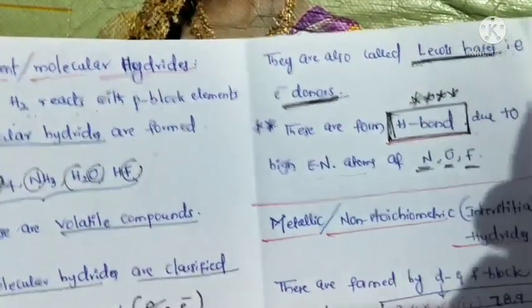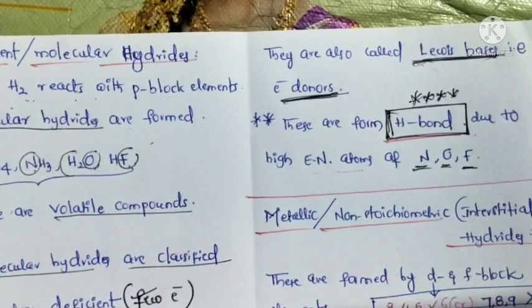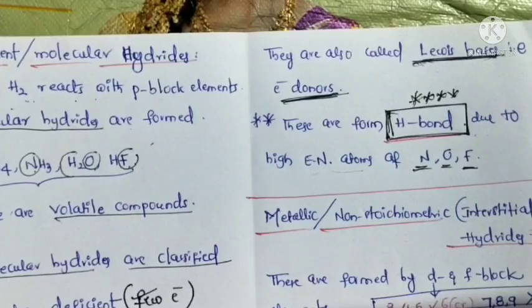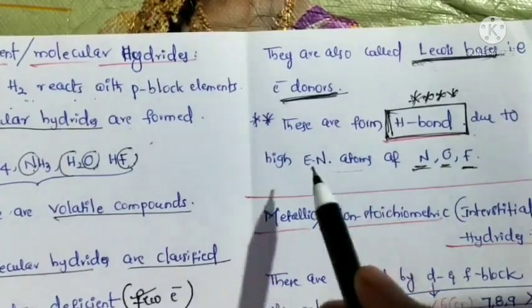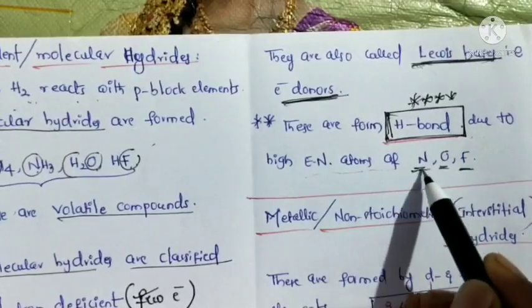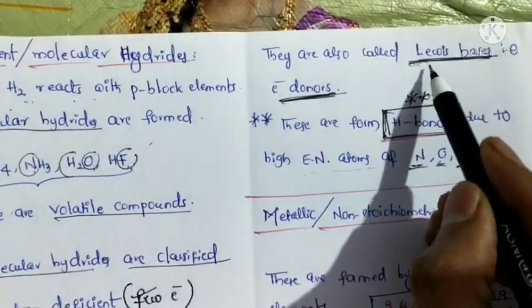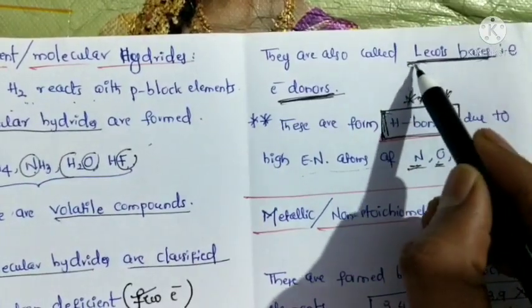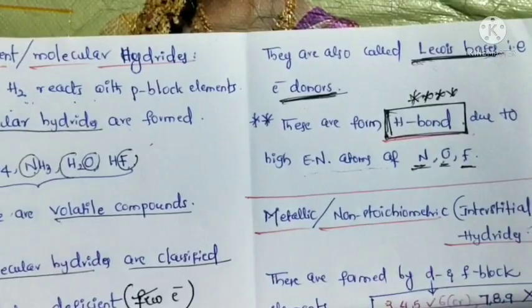Which type of hydrides can form hydrogen bonds? Electron rich hydrides can form hydrogen bonding due to the highly electronegative atoms nitrogen, oxygen, fluorine. Electron rich hydrides are also called Lewis bases, that is electron donors.